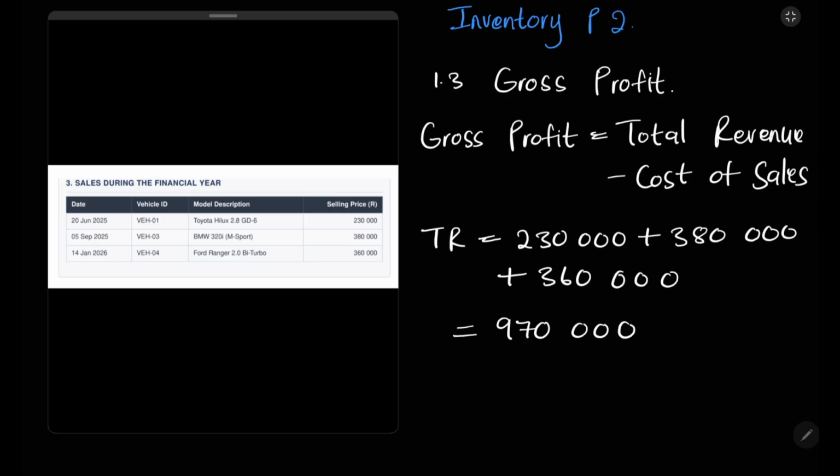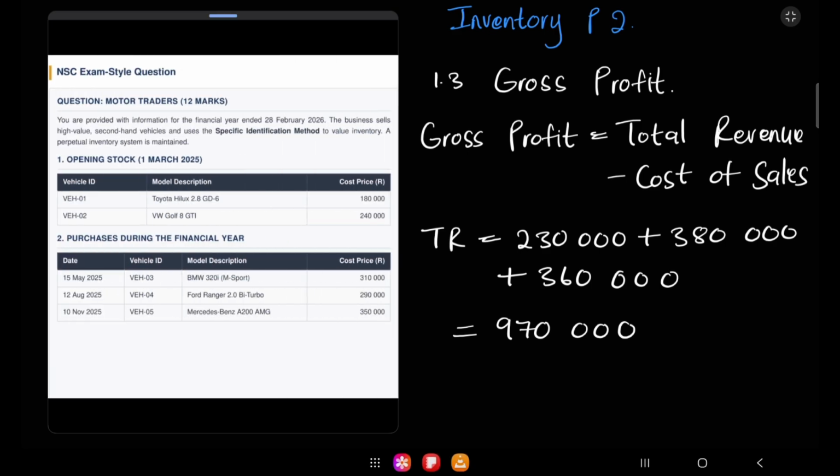So can you guys see that inventory is actually a very approachable topic? If you know the formula, or if you familiarize yourself with these tables, you'll be able to quote figures and get your full marks. So when it's time to write your exam, don't panic when you see a lot of columns or rows. Just try to make sense of the information that's given to you. Sit down for a bit, relax, look at the information, and you'll start getting familiar with the question paper.